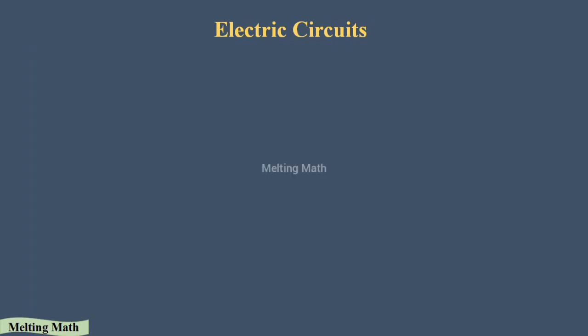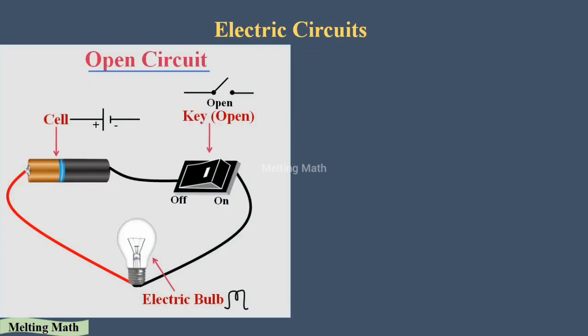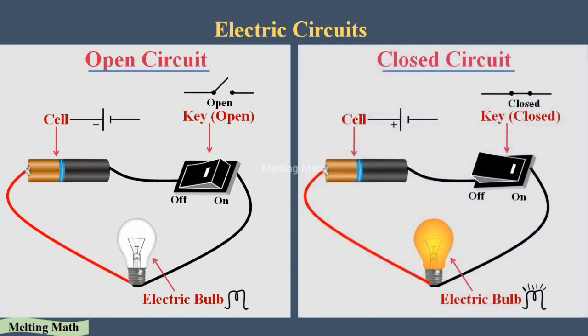So there are two types of circuit. When the switch is off, that state of the circuit is called an open circuit. When the switch is on, that state of the circuit is called a closed circuit. An open circuit is nothing but the wires being disconnected in the switch. A closed circuit is nothing but the wires being connected inside the switch.